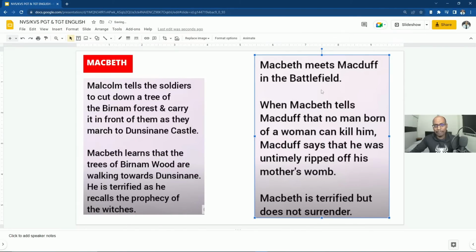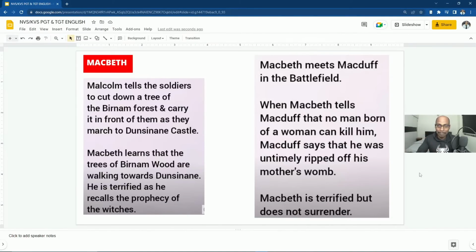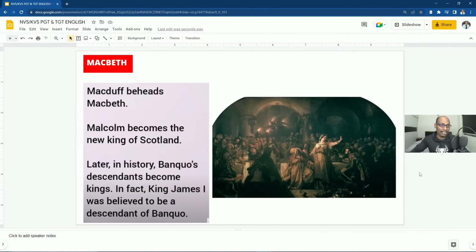But Macbeth meets Macduff in the battle, and he didn't want to surrender. When Macbeth tells Macduff that no man born of woman can kill him, Macduff says that he was untimely ripped from his mother's womb. Macbeth believed that nobody could kill him, because how could somebody be born not from the mother's womb, by natural birth? Then Macduff says that he was born by cesarean. Macbeth is terrified but does not surrender. Then finally, what happened in the battle between Macduff and Macbeth? Macduff beheads Macbeth, and Malcolm becomes the new king of Scotland.